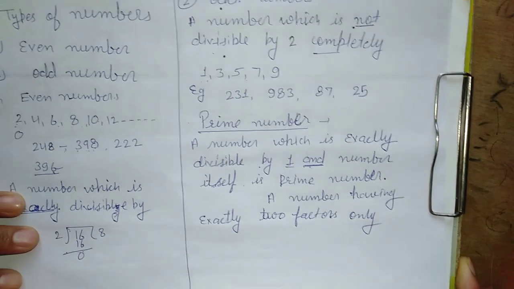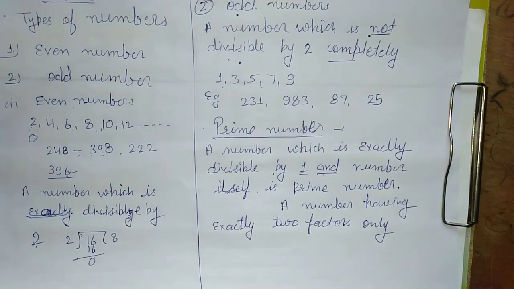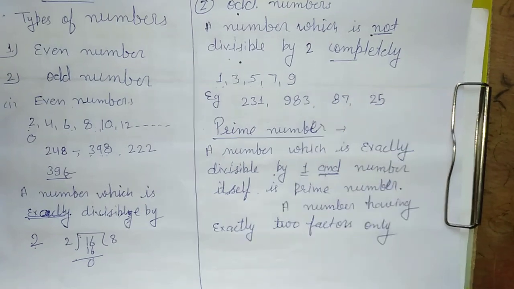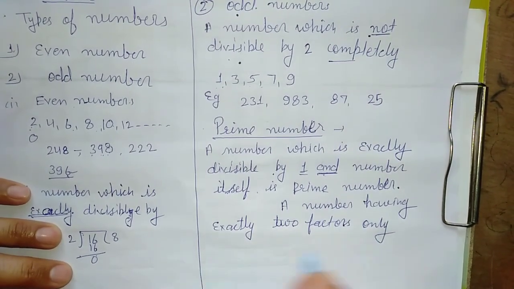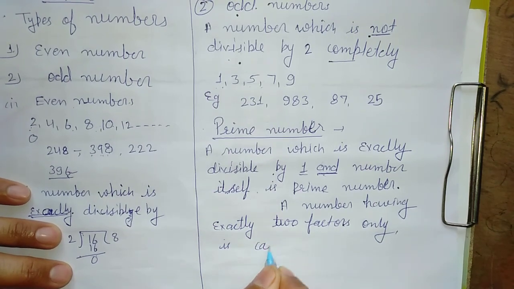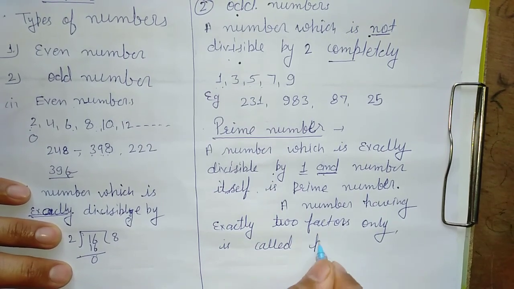Exactly two factors, not more than two, not less than two. Only two factors are there. That number is called a prime number.